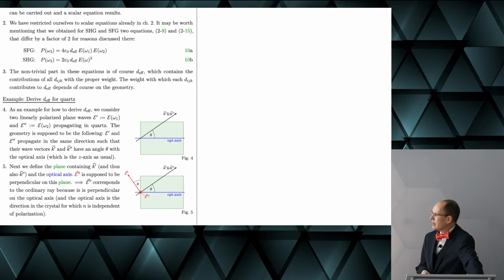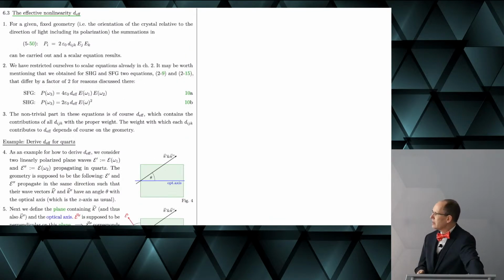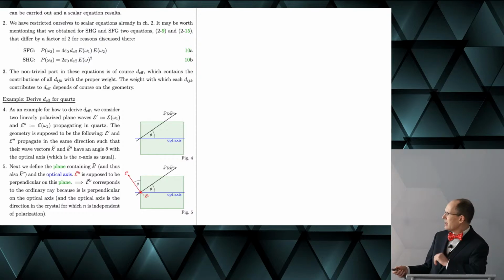Okay, so quartz is a uniaxial crystal, so it has one optical axis, and what we assume is that both fields co-propagate, propagate in the same direction, which means that the wave vector is equal, right?